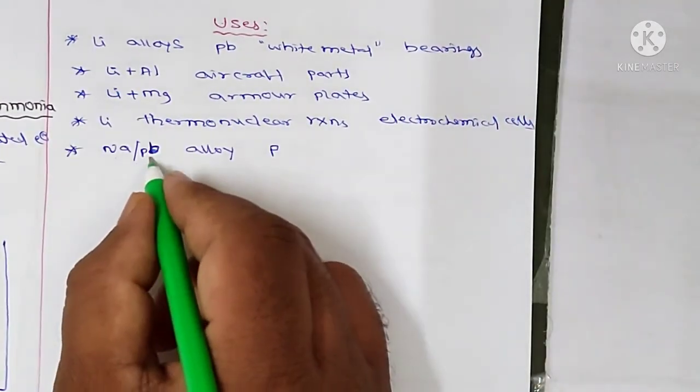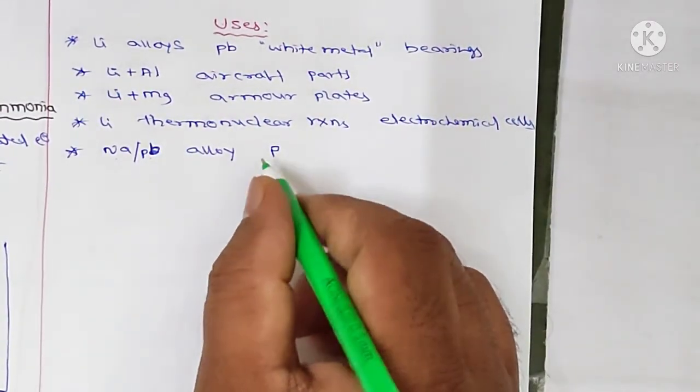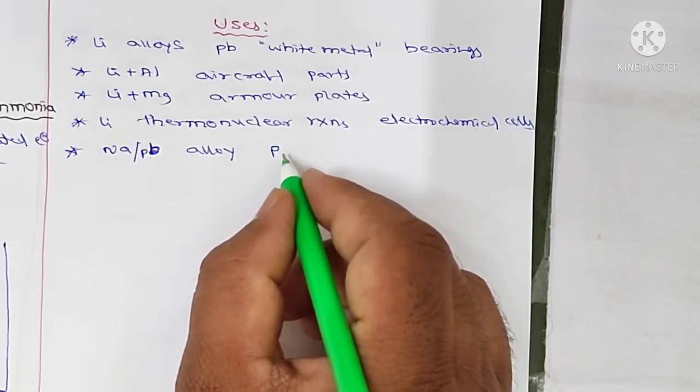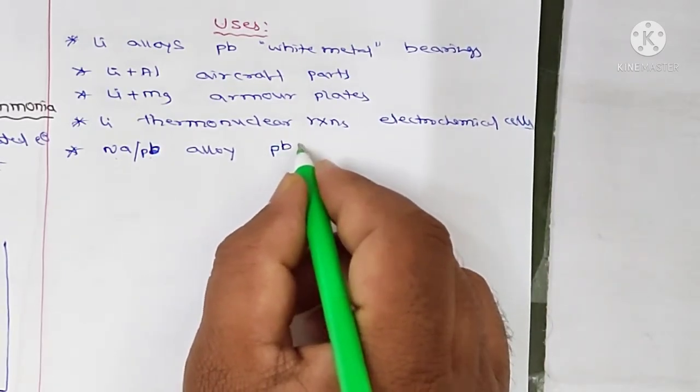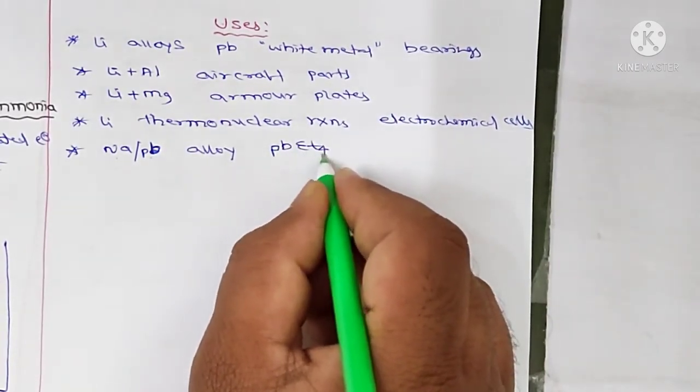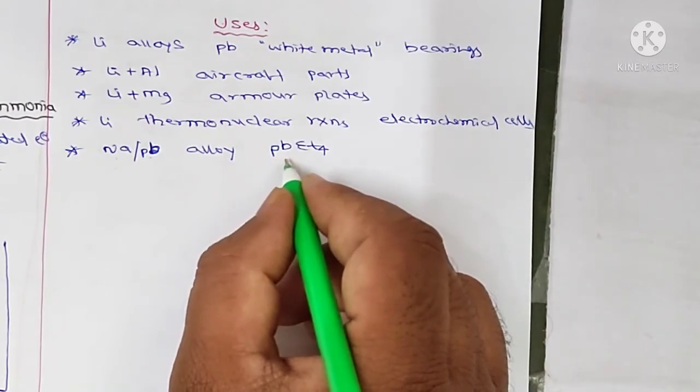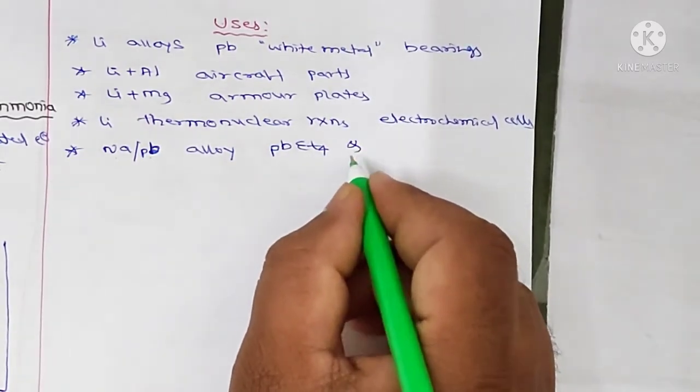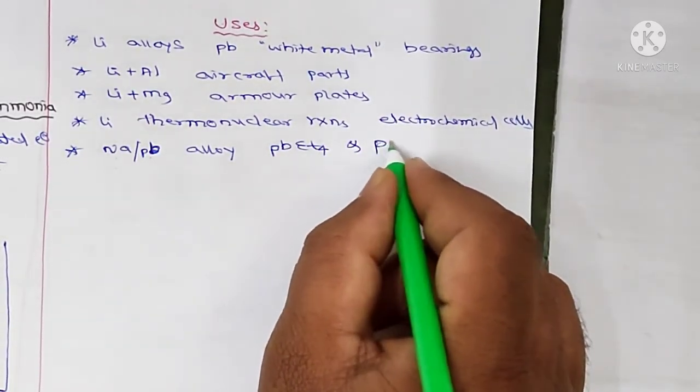The sodium lead alloy is needed to make tetraethyl lead and tetramethyl lead.